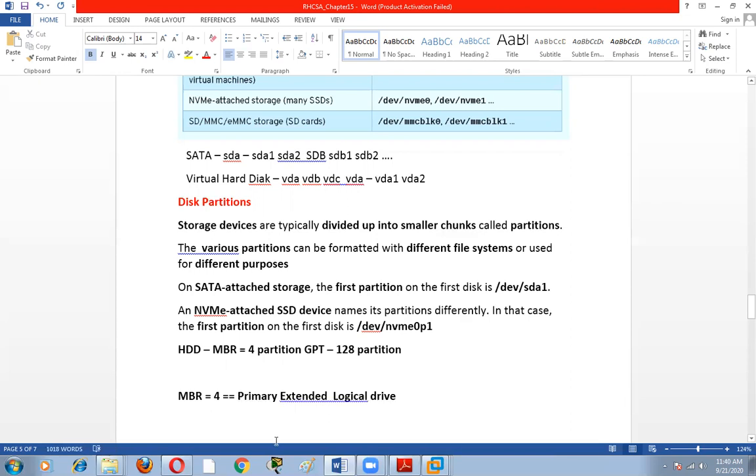Suppose we want to create partitions. If we create 4 primary partitions, then no extended partition will be created and no logical drive.